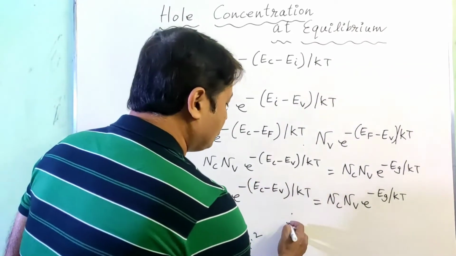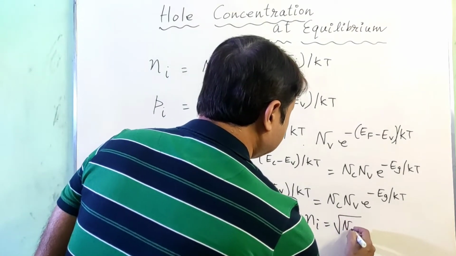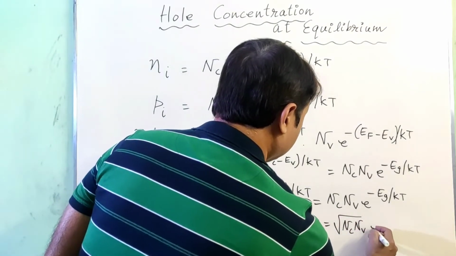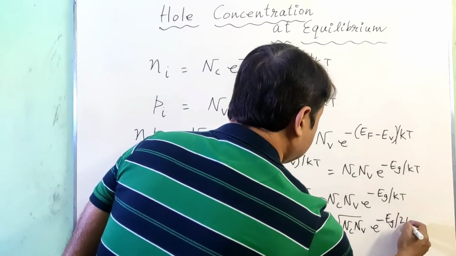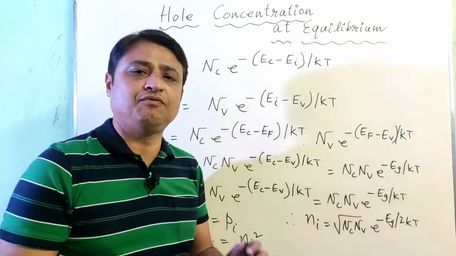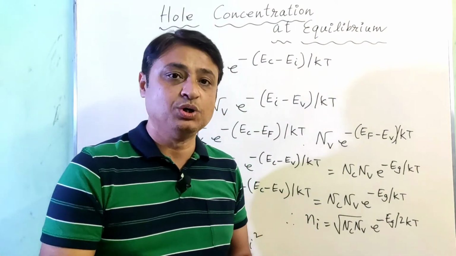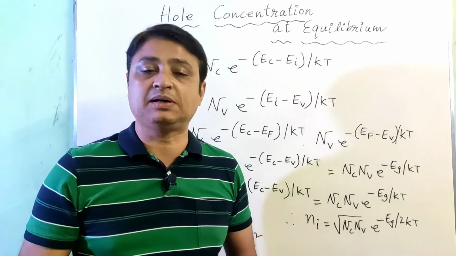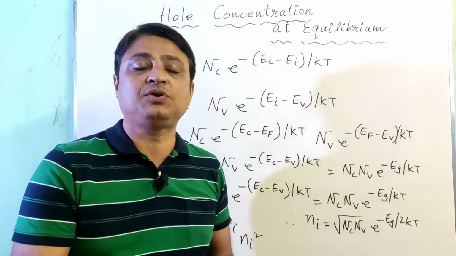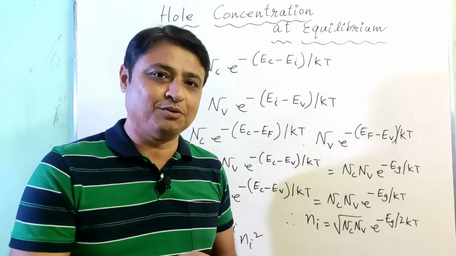So the value of Ni can be simplified as square root of Nc into Nv e to the power minus Eg by twice kT. So these are very important formulas and we have to keep them in our mind, because in the later part of our semiconductor physics we have to apply these relations. So keep it in your mind.